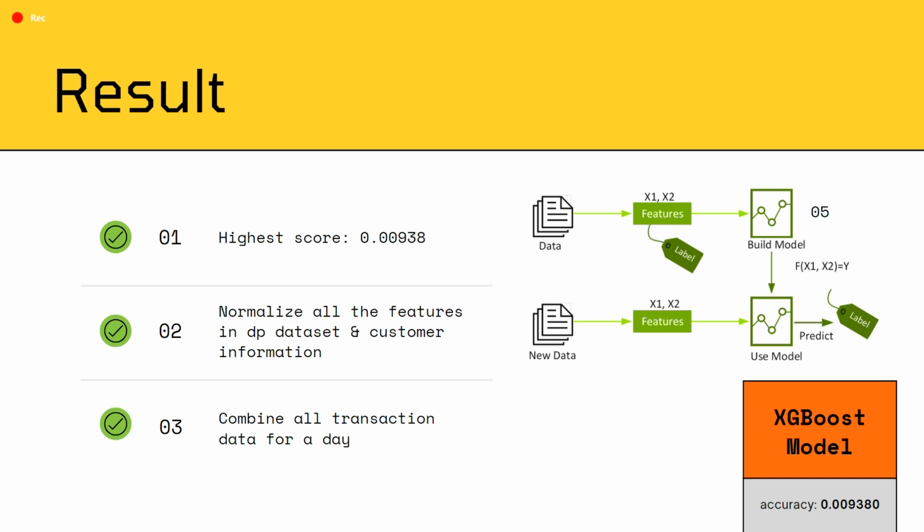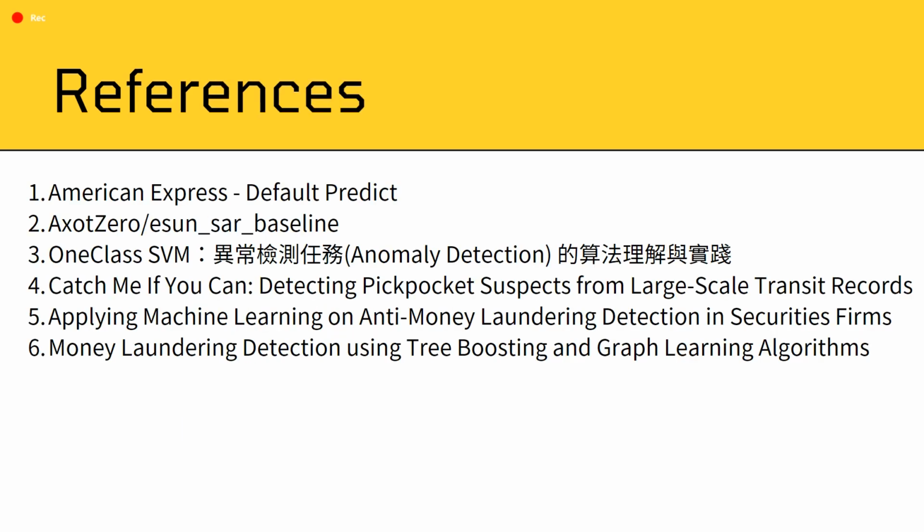We normalize all the features in DP4 dataset as well as the customer info. And we combine all transaction data of each day. Also, we lower the learning rate and increase the trees to increase the accuracy. And here is our reference.